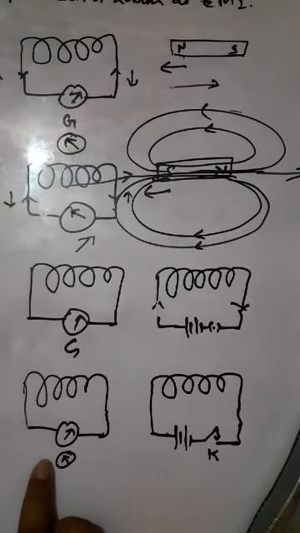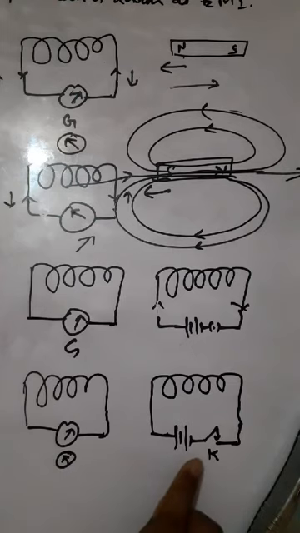Here the galvanometer shows a momentary deflection only when we tap the key on or when we tap the key off.